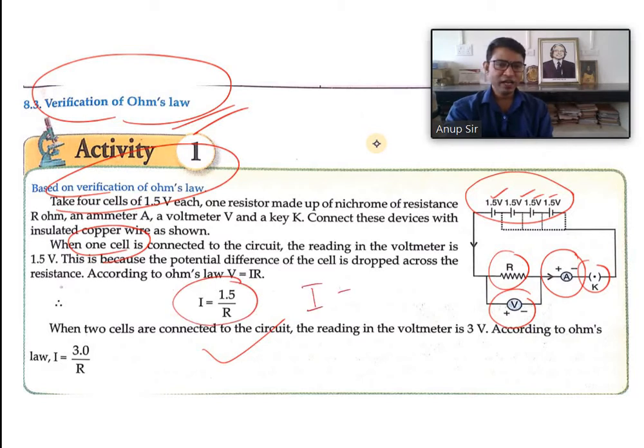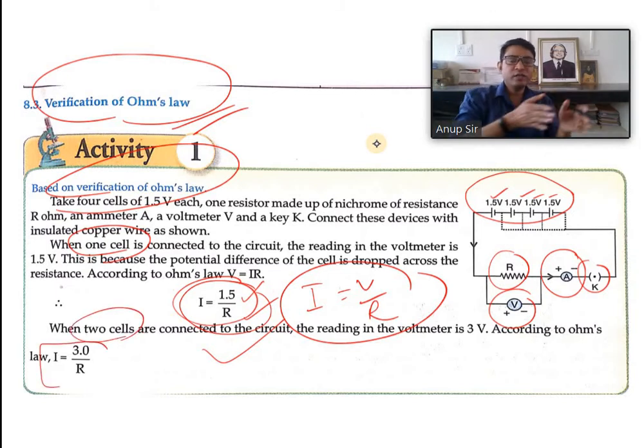You know very well that I is equal to V by R. So simply, the EMF of any one cell is 1.5 volt, considering the internal resistance of the cell to be negligible. That time I can say that the EMF is roughly equal to the potential difference given by the battery source, and we can write like this: I is equal to 1.5 by R when one cell is connected. When 2 cells are connected, that time the voltage will sum up, 1.5 plus 1.5, it becomes 3 volt, so I is 3 by R.